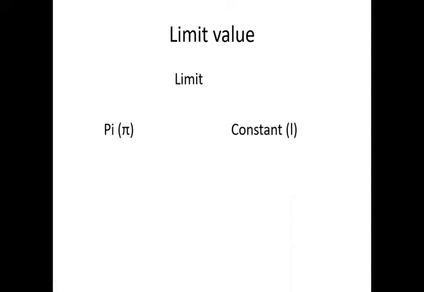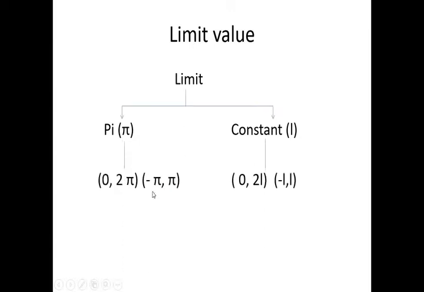Whenever we have to find the coefficient values, first of all we have to look at the limits. In a Fourier series, we can take the limit in two ways: either in terms of pi, or in a constant range. In the pi range, the interval will be from 0 to 2pi, or from minus pi to pi. Similarly, for a constant range, it will be from 0 to 2L, or from minus L to L.